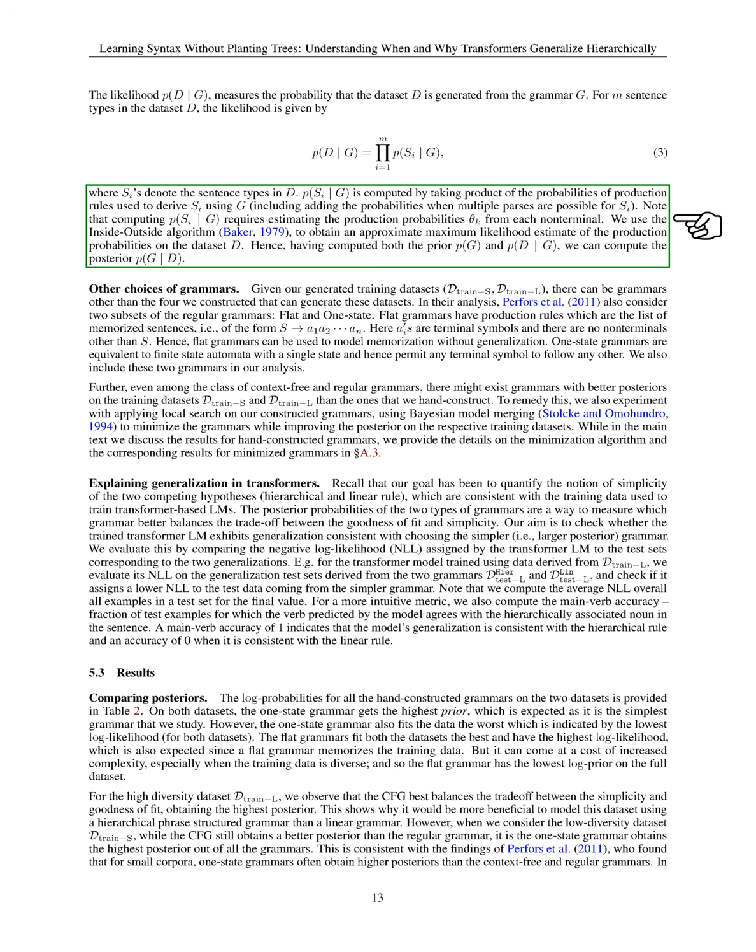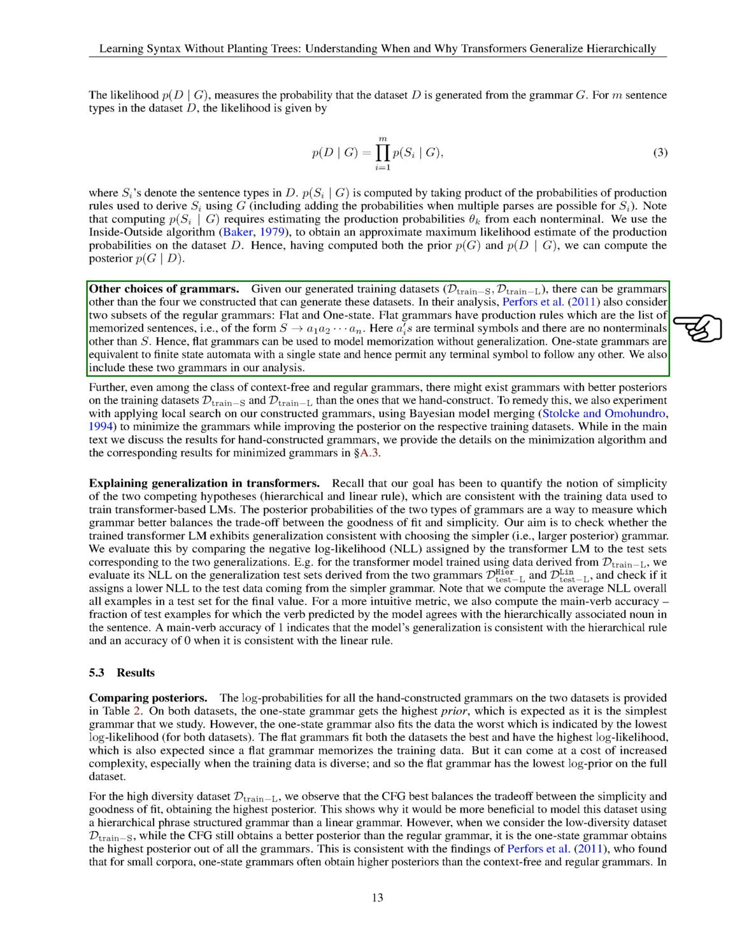Section: Other choices of grammars. In this section, we explored different grammars that could potentially generate the training datasets we created, D_train-S and D_train-L. Apart from the 4 grammars we initially designed, there are other possible grammars to consider.